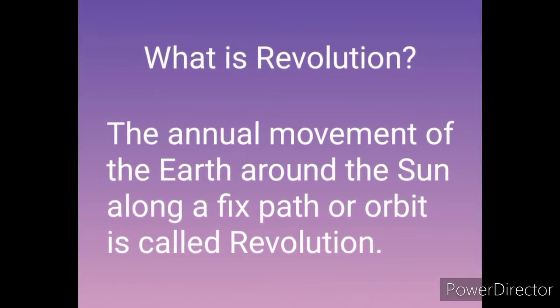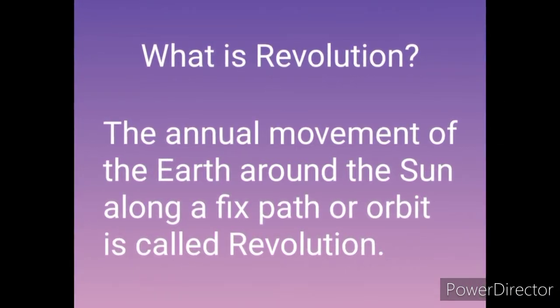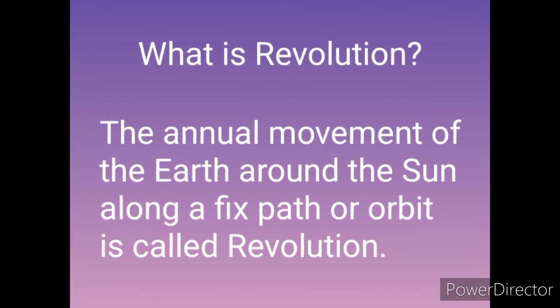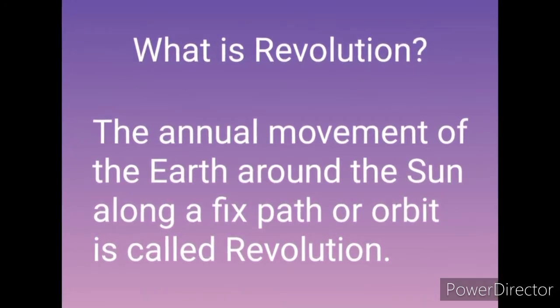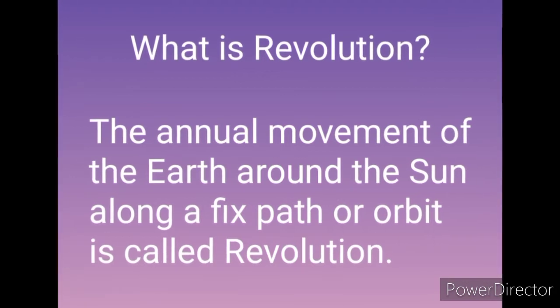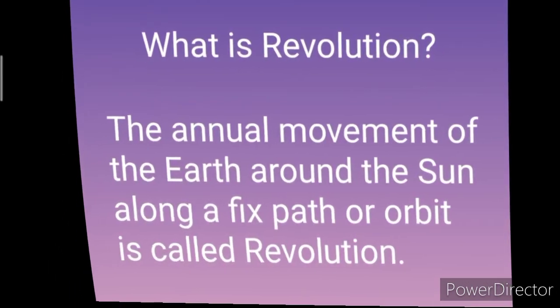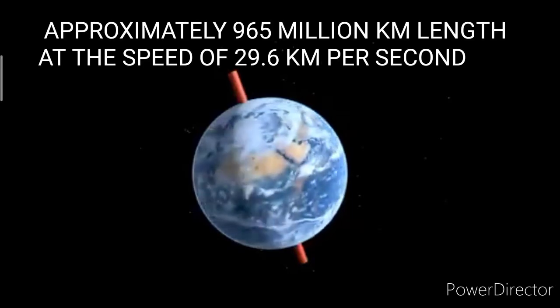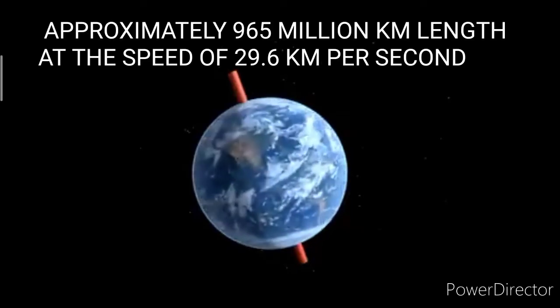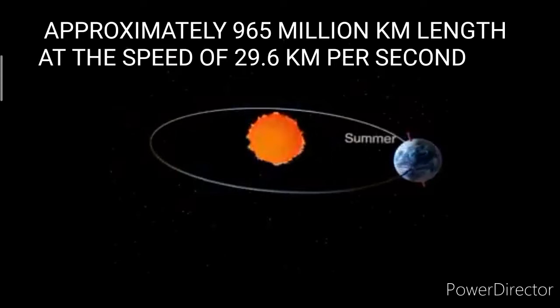Revolution is the second motion of the Earth. The annual movement of the Earth around the Sun along a fixed orbit or path is called revolution. The Earth revolves along its orbit of approximately 965 million km length at a speed of 29.6 km per second.